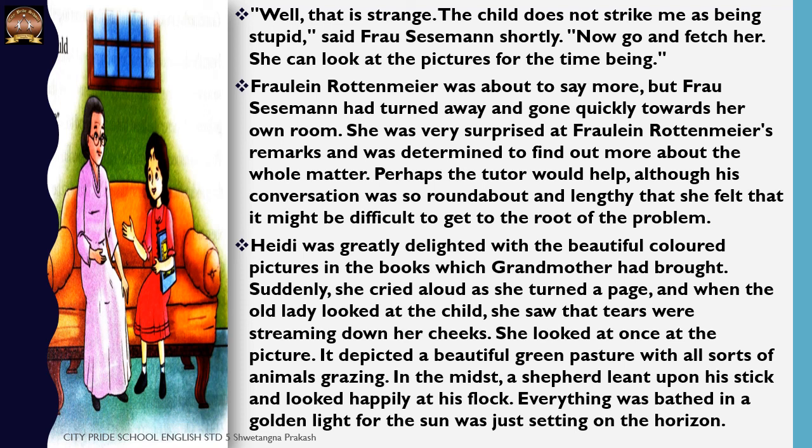She was not as immature as the housekeeper seems. The housekeeper, for a small girl, is just jumping to conclusions that she cannot read, she is stupid. What is Clara's grandmother trying to do here? She is trying to determine what the whole matter is. Why is the child not able to learn? She is not declaring anything. This is what you should do. Anything you see, you don't just jump to judgment. You try to go to the root of the problem. So that's what Clara's grandmother was trying to do.